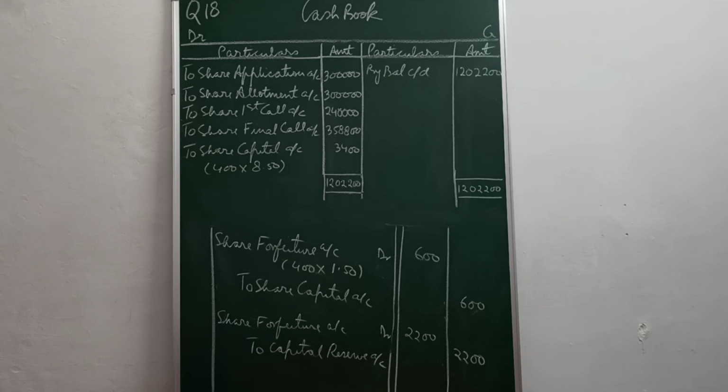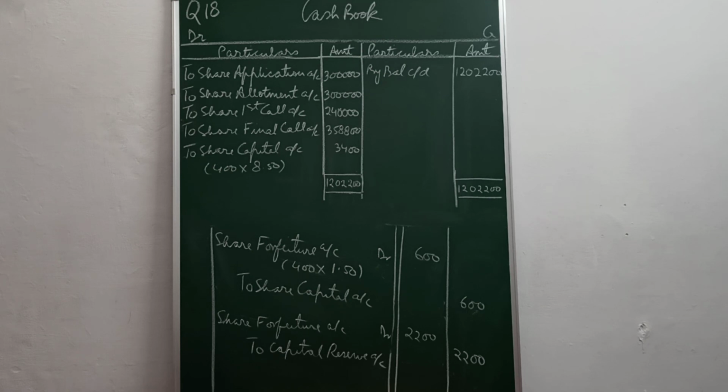So the firm had a loss of 1 rupee 50 paisa per share. So 400 into 1.50 gives you 600. This 600 loss will be adjusted from the profit of 2,800, and that is why share forfeiture account will be debited to adjust from that, credit 2,800 to share capital account, because this was part of share capital.